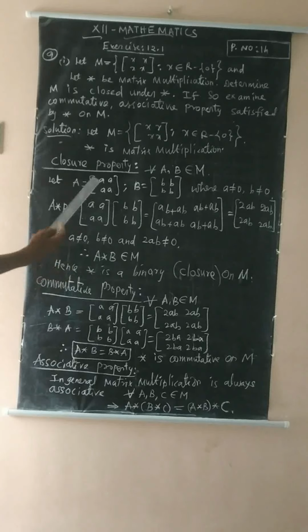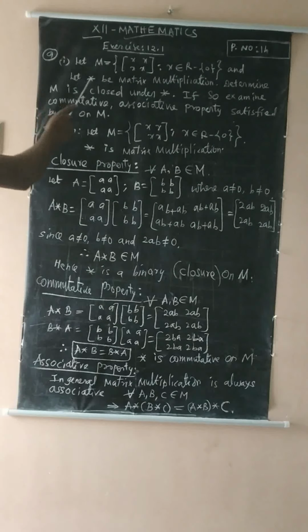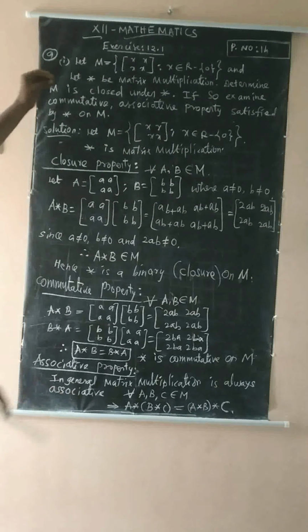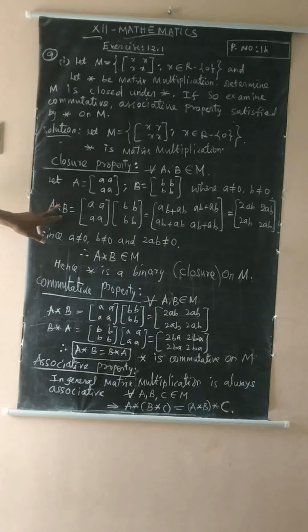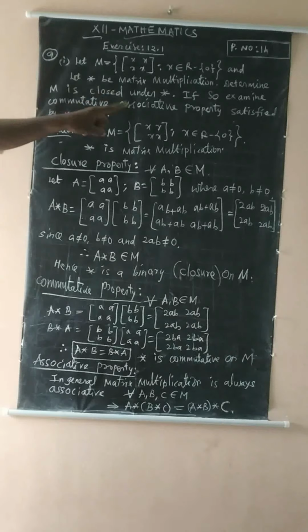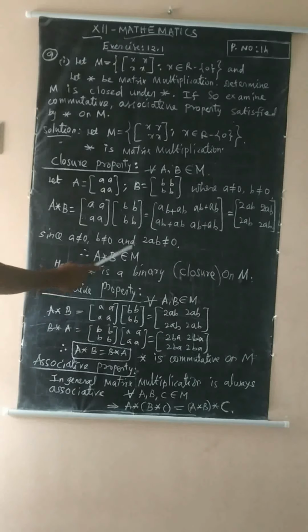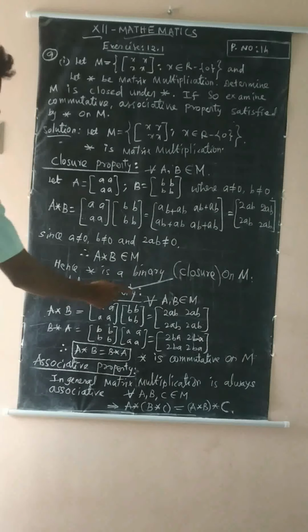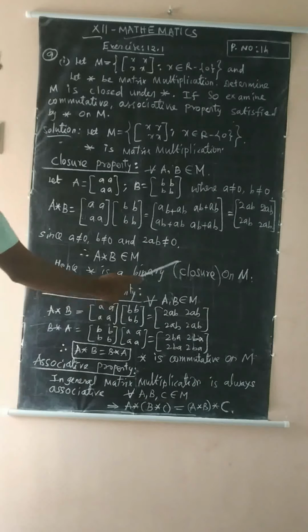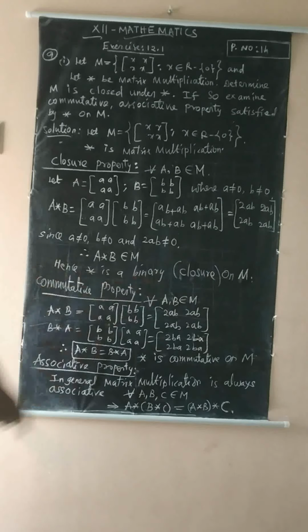So here star means matrix multiplication. This denotation is not given in this question, so we can use AB. Here we denote star with matrix multiplication, and we can put the star operator here. Okay. So A star B belongs to M. So hence star is a binary operation on M, or star is closed on M.